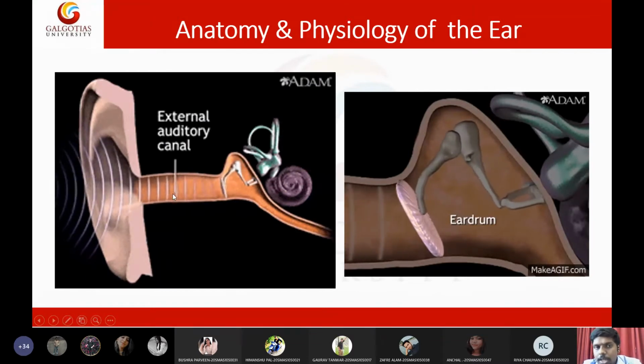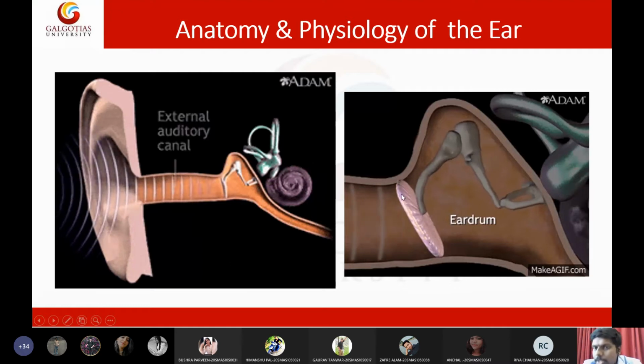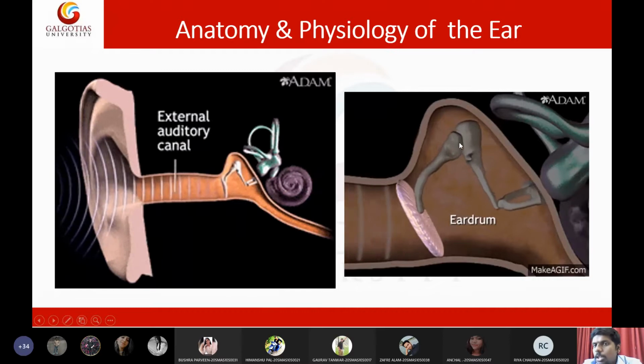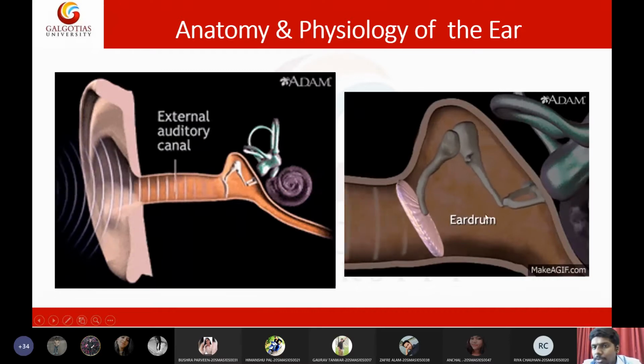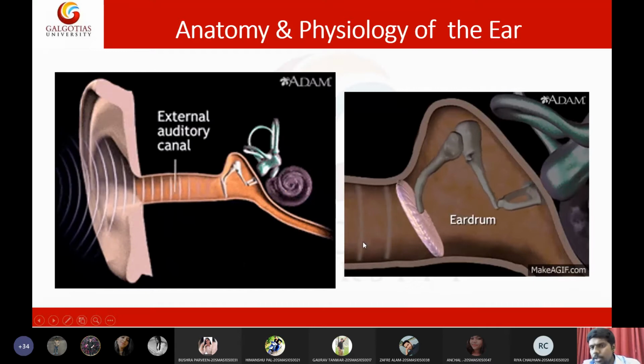So through this auditory canal, the sound waves will hit the tympanic membrane. This tympanic membrane is also called the eardrum. It is connected to the ear ossicles in the middle ear. So the middle ear is composed of ear ossicles and the eustachian tube. Basically, this eustachian tube runs down up to the pharynx of the mouth. So it is connected up to the mouth.